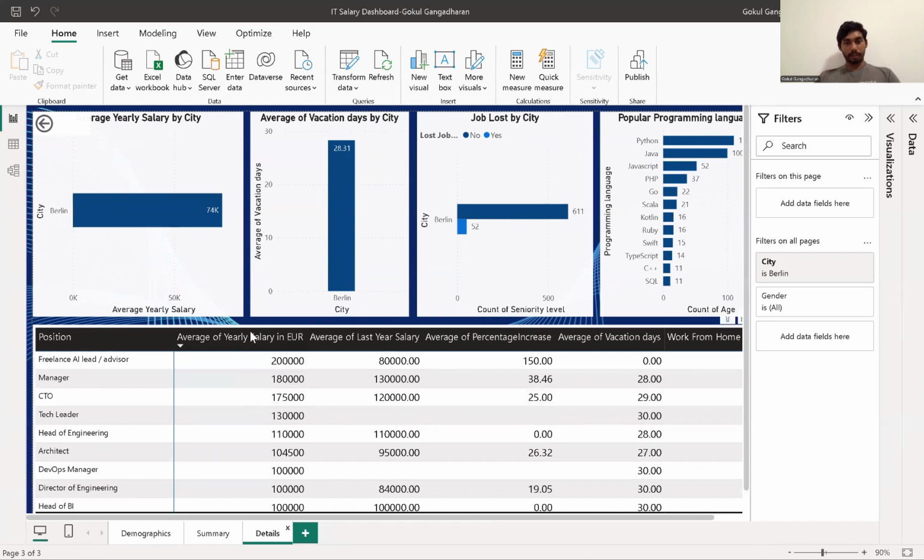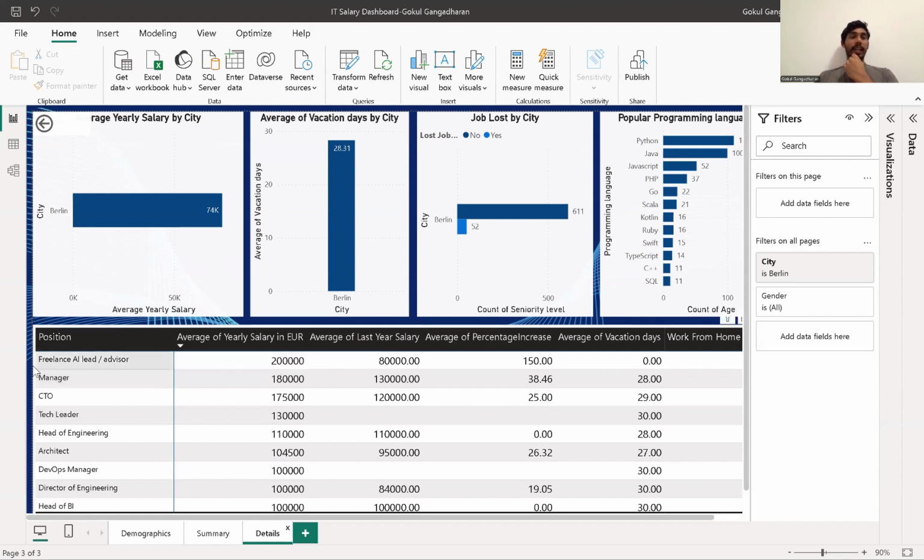If we look at the average salary based on the position, the freelance AI lead or advisor makes the highest salary in Berlin, at around 200,000 euros per year. And if you look at their average salary in the last year, it was just $80,000. Now, instead of $80,000, they are making $200,000.